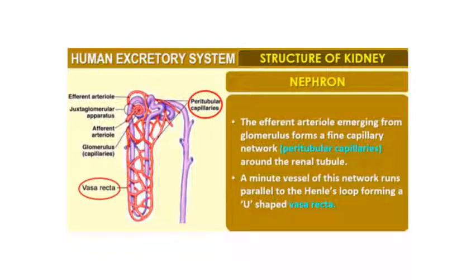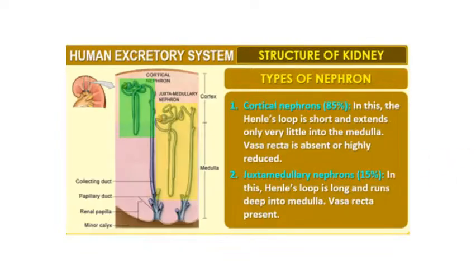The efferent arteriole emerging from the glomerulus forms a fine capillary network around the renal tubule. A minute vessel of this network runs parallel to Henle's loop, forming a U-shaped vasa recta. There are two types of nephrons which we are going to learn about.